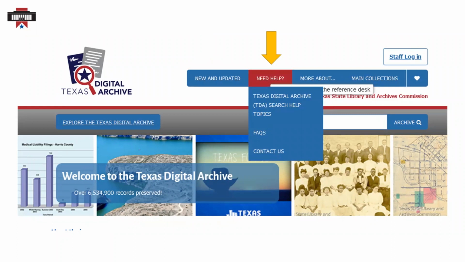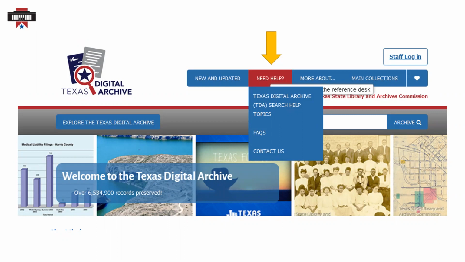The Need Help tab has 3 web pages: TDA Search Help Topics, FAQs, and Contact Us. Search Help Topics include the basics of the TDA, searching, understanding search results, and special topics, including searching for prints and photographs and searching for Civil War military roles.